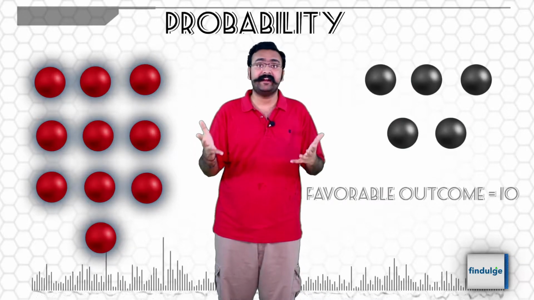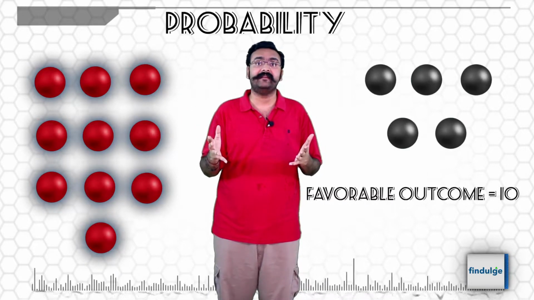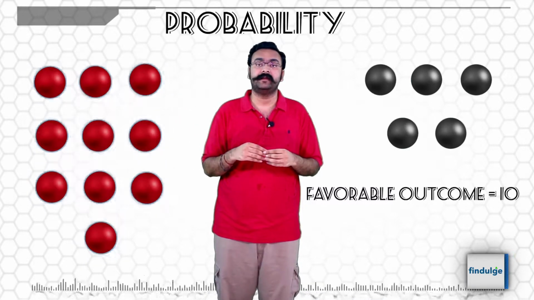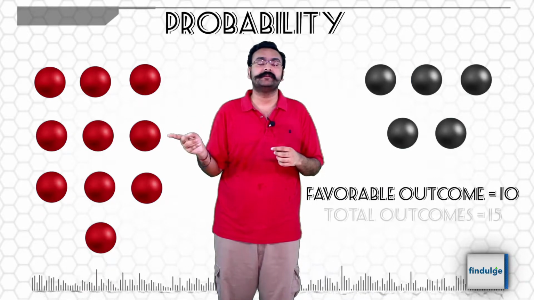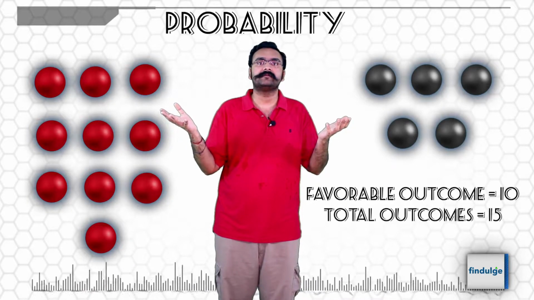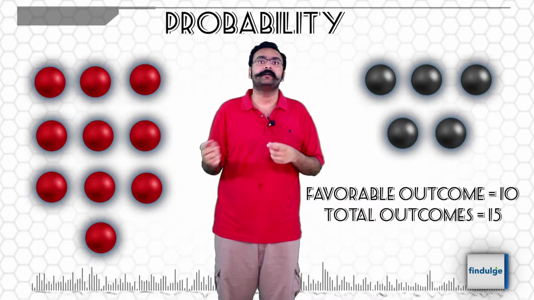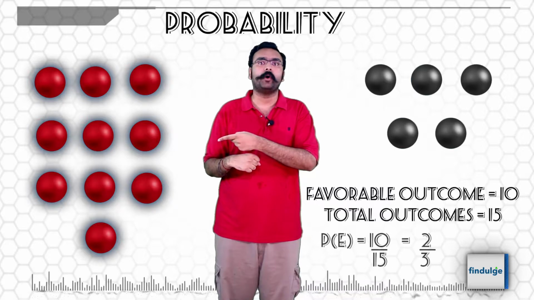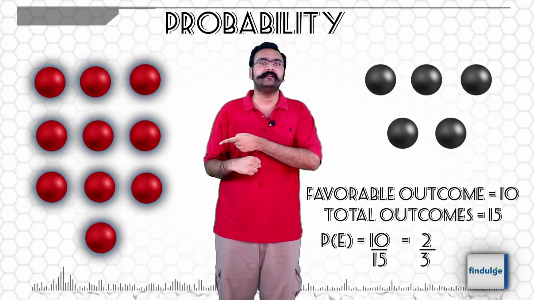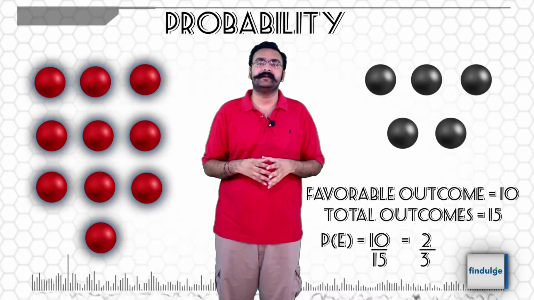There are 10 red balls. So any of these 10 is a favorable outcome. How many are the total outcomes? Total number of balls that I can draw, 10 plus 5, 15. So the probability of drawing a red ball is 10 by 15 or 2 by 3.